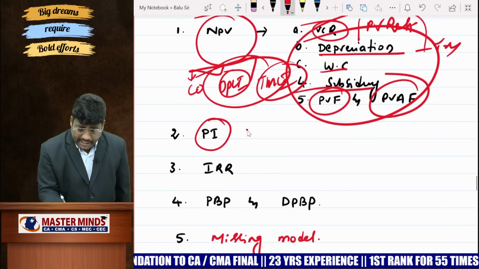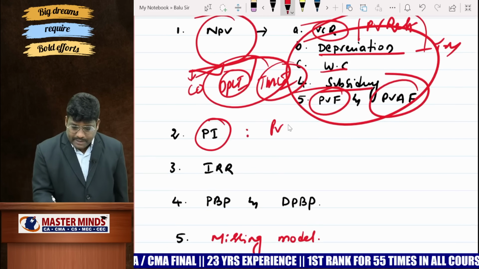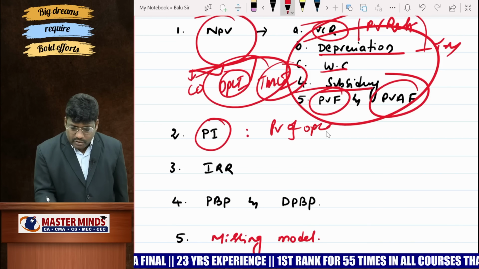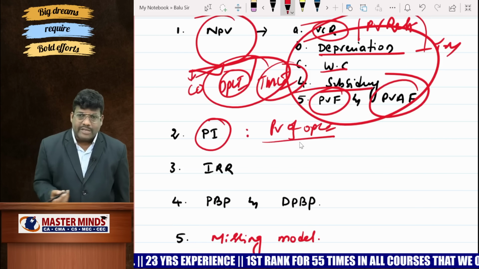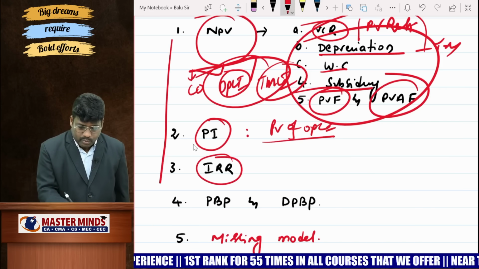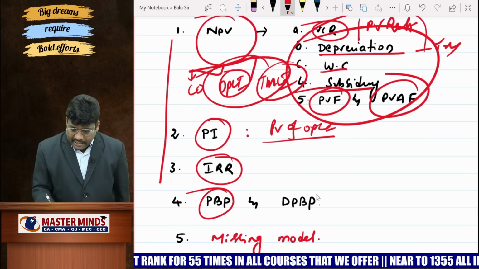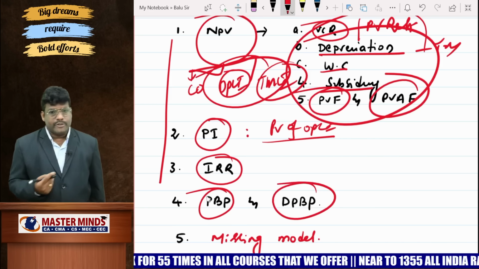Thereafter, profitability index, benefit cost ratio. So that is present value of operating cash inflow divided by present value of cash outflow, and even IRR also you check it. But first give priority to 1 and 2. Thereafter, you concentrate on the payback period. And finally, discounted payback period also you check it.